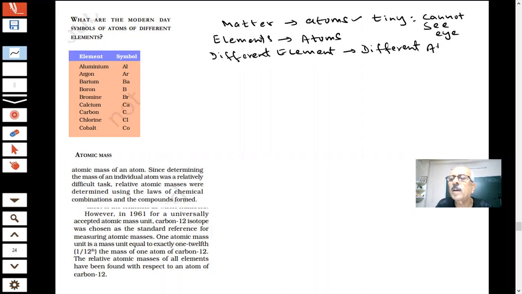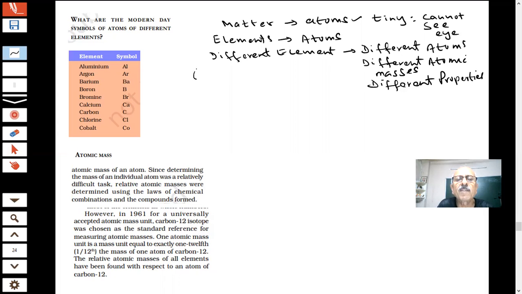That is why different atoms have different properties. They have different atomic masses also. They have different masses, and they have different properties.